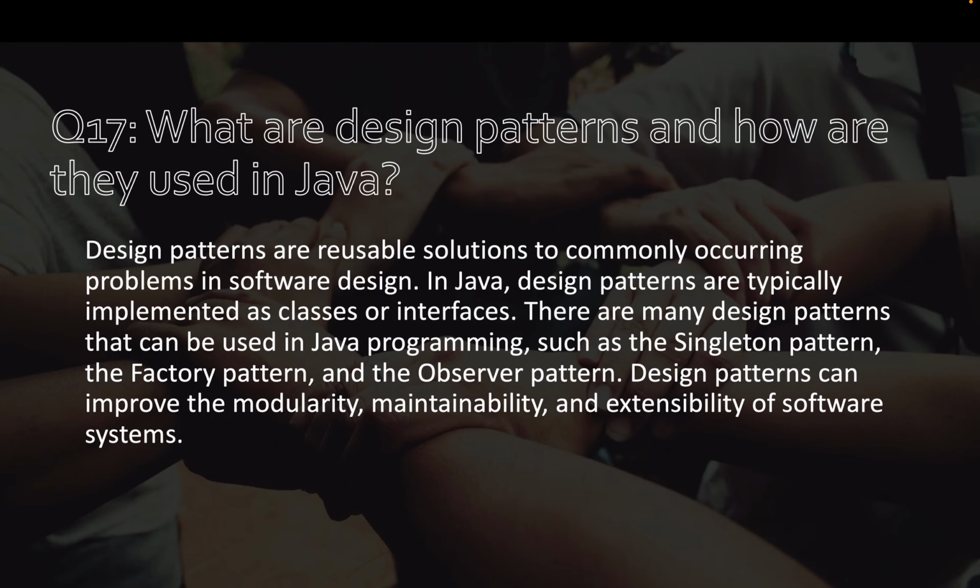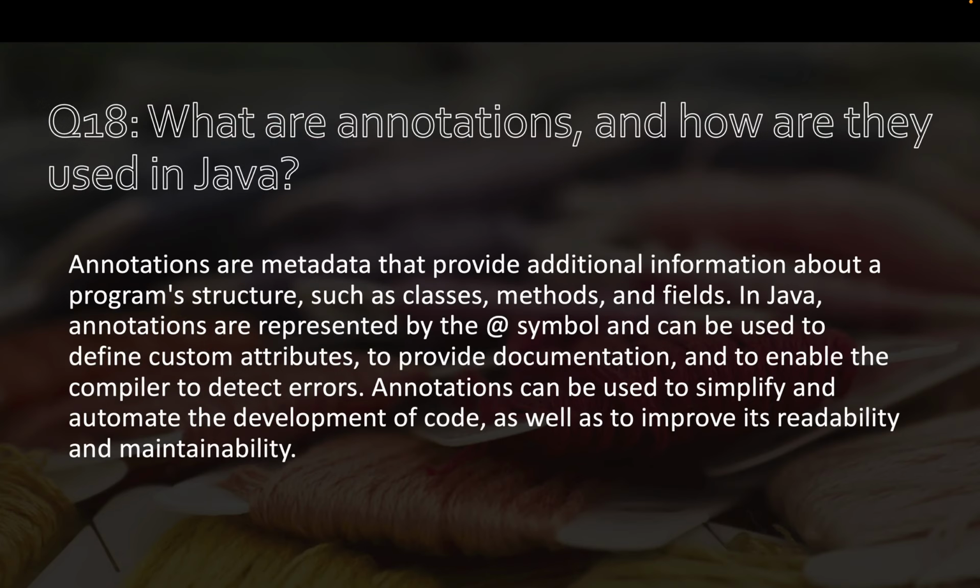Question number 17. What are design patterns and how are they used in Java? Design patterns are reusable solutions to commonly occurring problems in software design. In Java, design patterns are typically implemented as classes or interfaces. There are many design patterns that can be used in Java programming, such as the singleton pattern, the factory pattern, and the observer pattern. Design patterns can improve the modularity, maintainability, and extensibility of software systems.